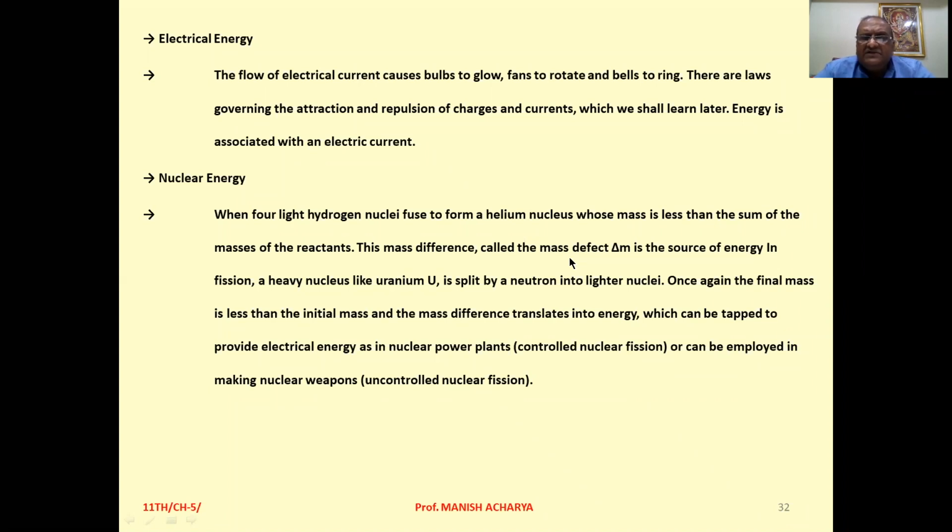Then nuclear energy. See, when lighter nuclei fuse, meaning they combine to form heavier nuclei, at that time, if we think about the total mass of those lighter nuclei which combine to form heavier nuclei, and then the mass of the newly formed heavier nucleus, there is a difference in the masses of these two.